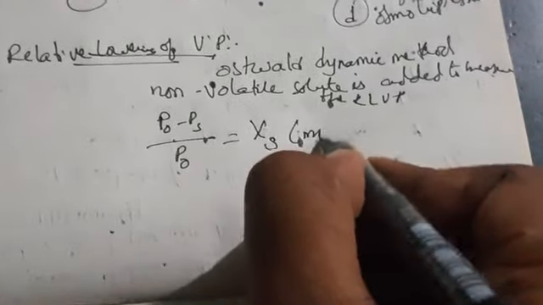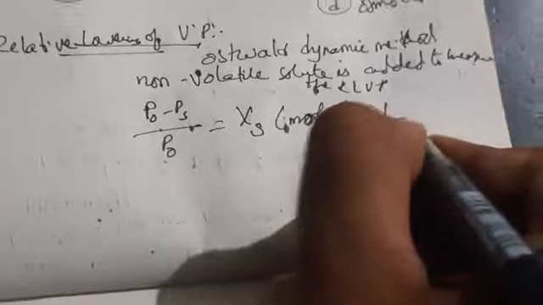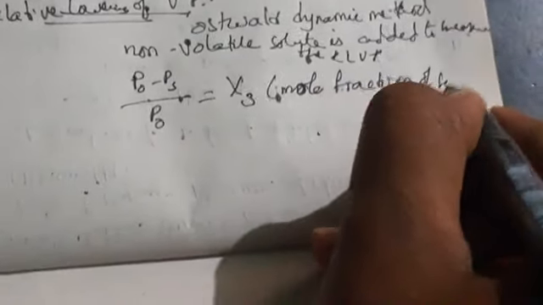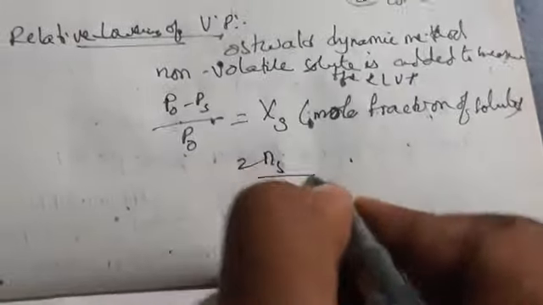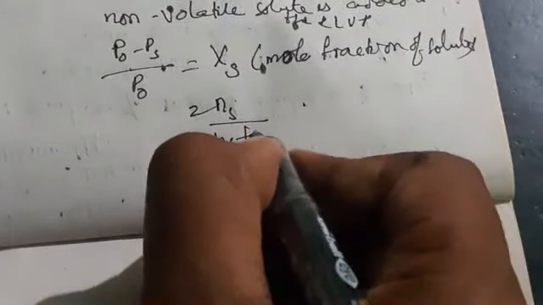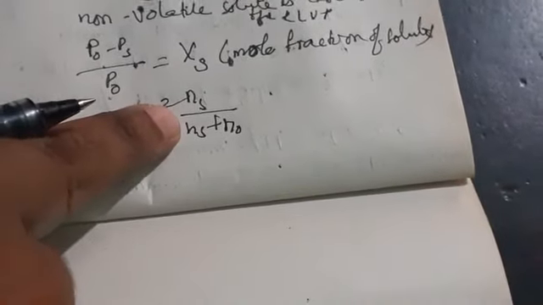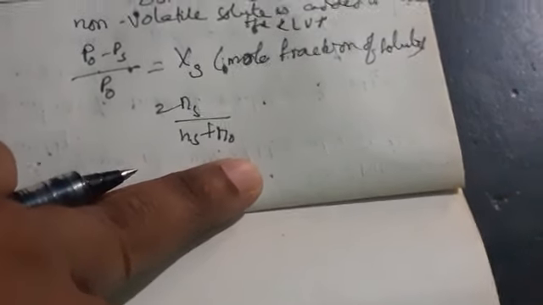Xs is nothing but what here? The mole fraction of solute, when we are adding the non-volatile solute. This Xs can be written as Ns by Ns plus N0, that is, the number of moles of solute plus the number of moles of pure solvent.